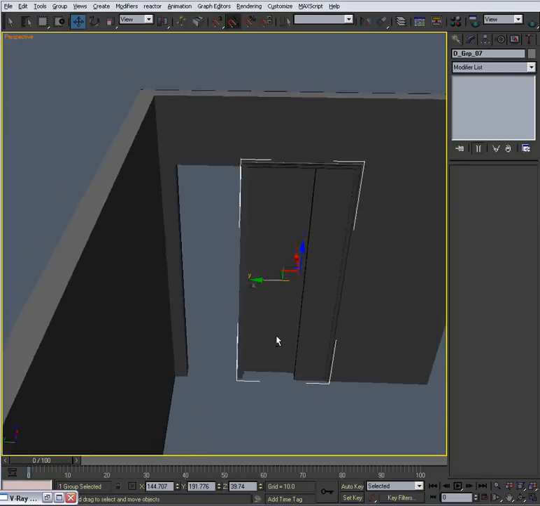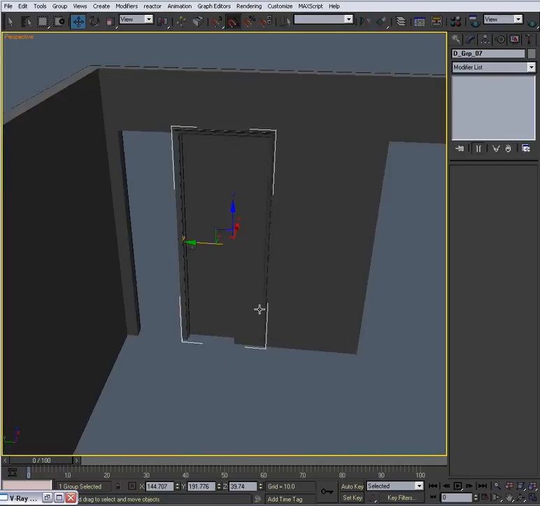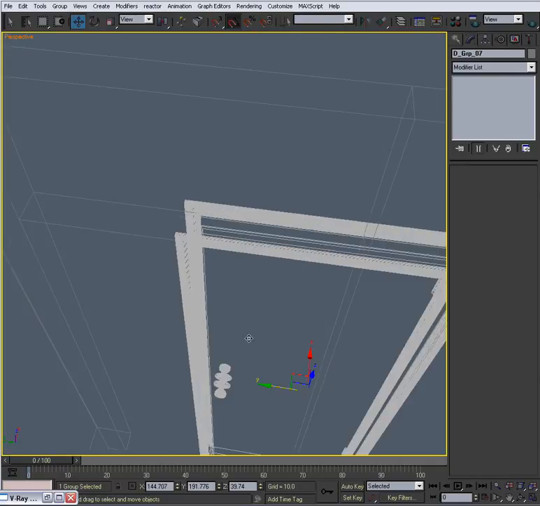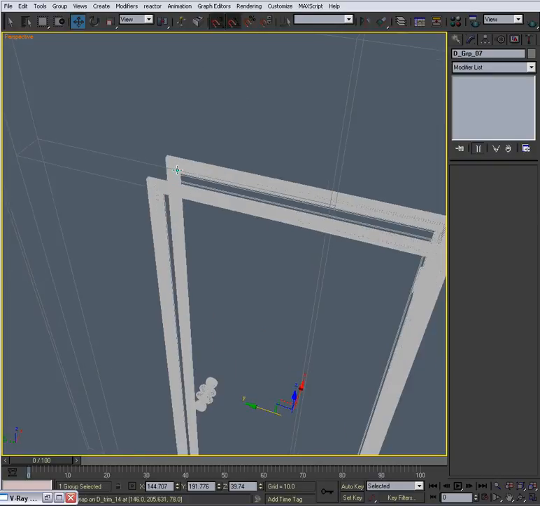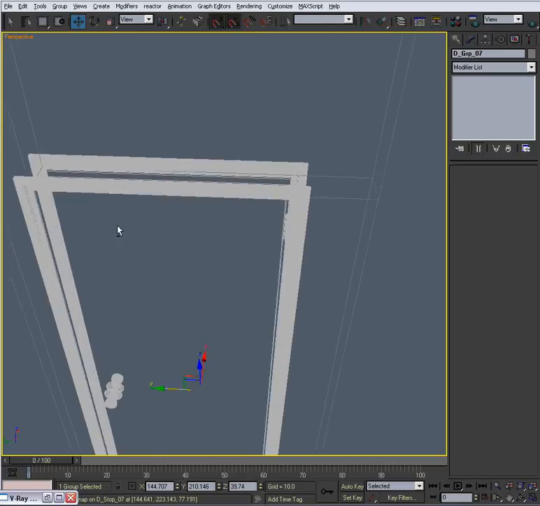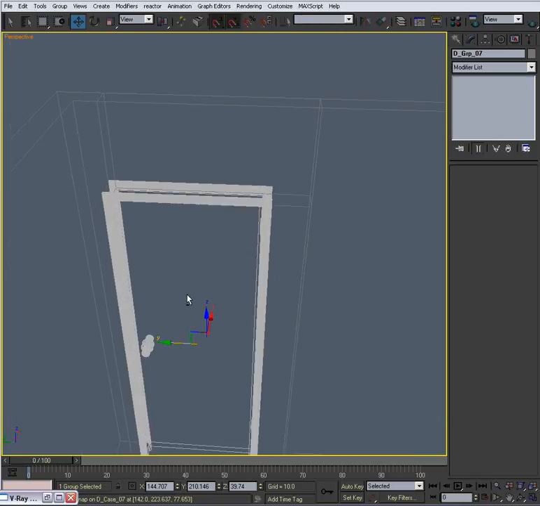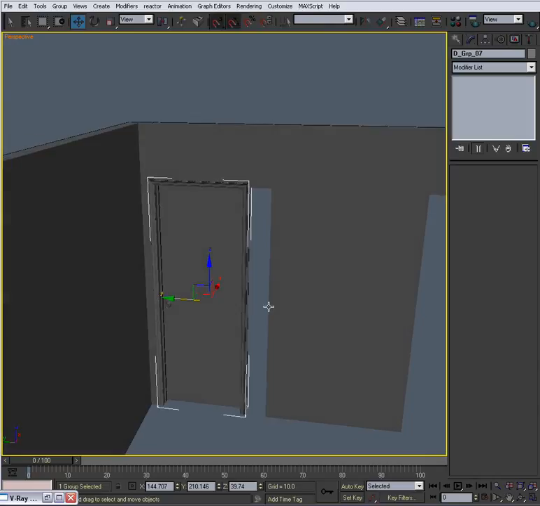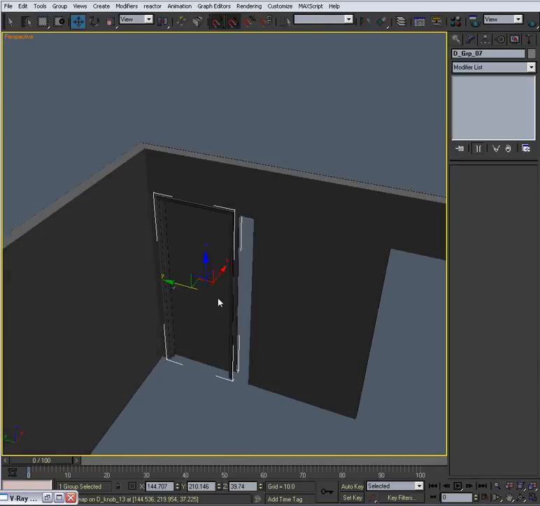Okay, so what I want to do first, which I know that the front door is actually bigger than the bedroom doors. I'm going to F3 and bring up my snaps, and I'm going to snap this into place here because I know that's exactly where it needs to be. Hit F3. Okay, so it's just a little bit long here.